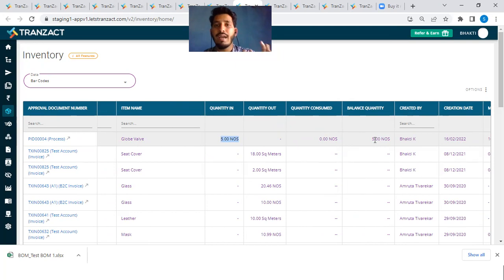Now let's say while dispatching, when you are creating the invoice, you will get the option to select the barcode number from the drop down, which batch the 5 you created belonged to and from which batch you are dispatching it. So it will show in the quantity out and balance quantity accordingly. Those things can be done in the production as well. Same thing with the raw material: when you do procurement, you have to give the barcode number, and while issuing the raw material in the production, while showing the consumption, you can give a barcode, which barcode, which batch, which lot of raw material I am using. So I hope I answered and cleared your doubt.